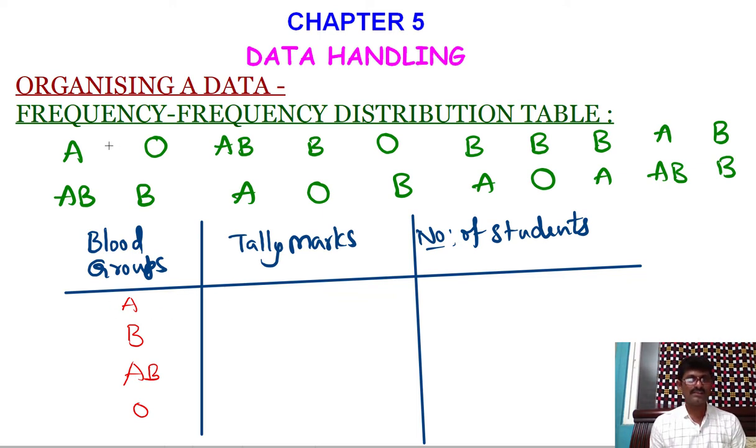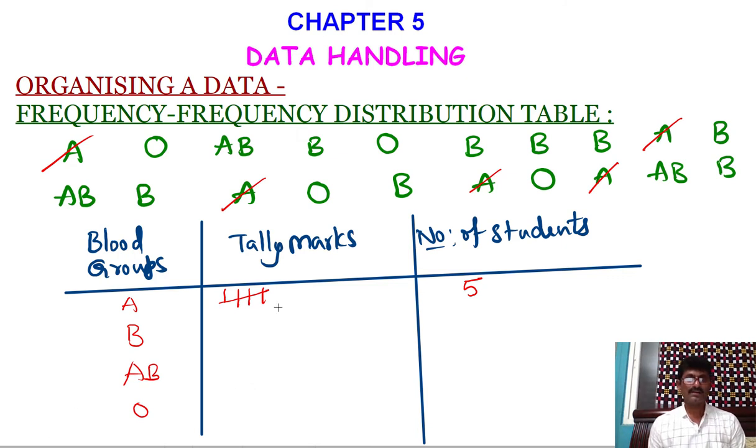Suppose we take A. Cross out A here and put one bar like this. Now observe, is there any other A? Here is A, so put a bar like this. Again here we have one, so put one more vertical bar. After that, cross out the next A and make a group of these bars like this. So how many bars are there? 1, 2, 3 bars, and this cross bar is 1. So total 5. Now let us write number of students equal to 5 in the number of students column.